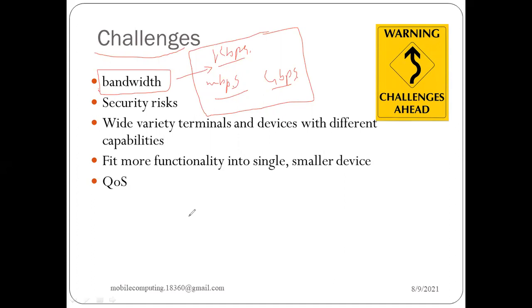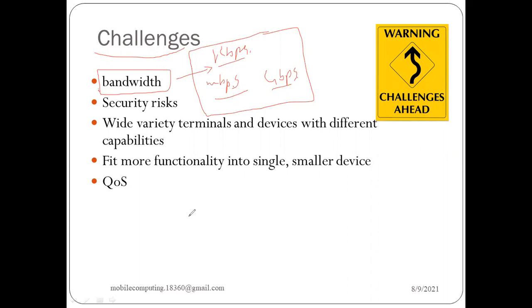You can have an analogy in this manner: if I provide road transportation, and I have designed a highway for you, and everyone is using that highway for traveling, and if we have a narrow bridge, with less space with respect to the number of cars traveling, then there are many problems.